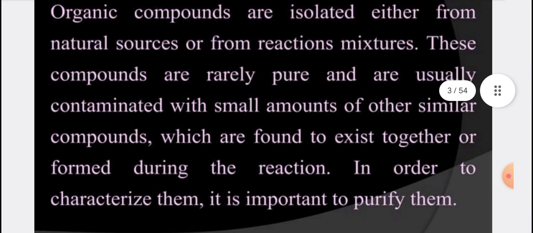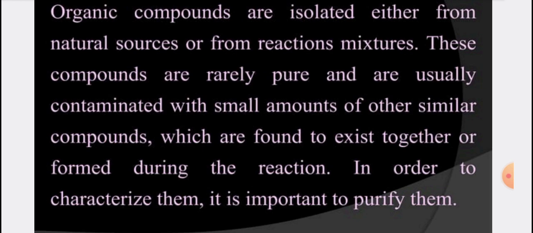So in short, what should we know about purification? Why do we actually need purification? The question is itself an answer, because when you separate a particular compound from all other compounds which we do not want, these are called interfering compounds, and we have to remove these interfering compounds from the main compound. To get our main compound, there are several techniques applied. All these techniques come under this section, purification of organic compounds.